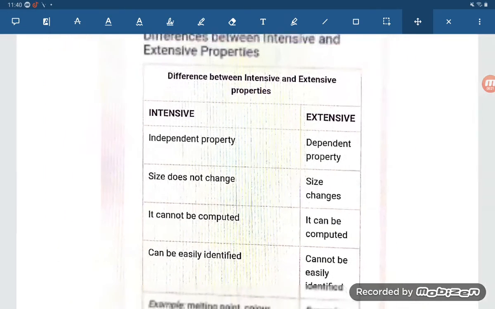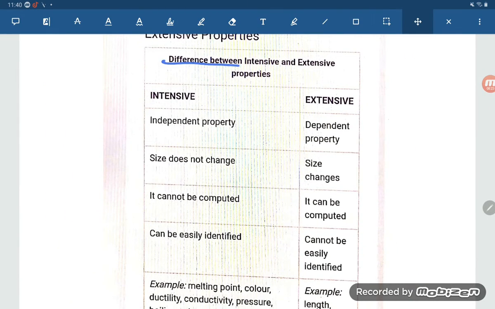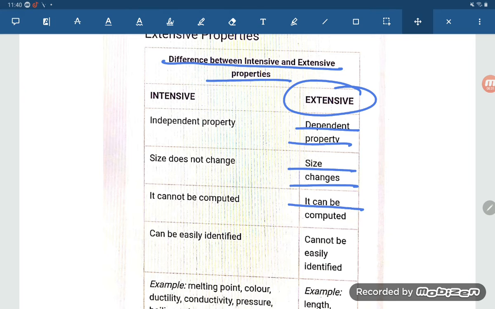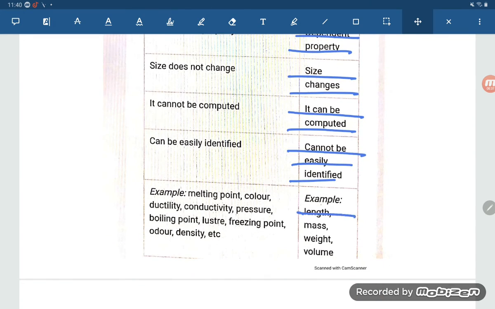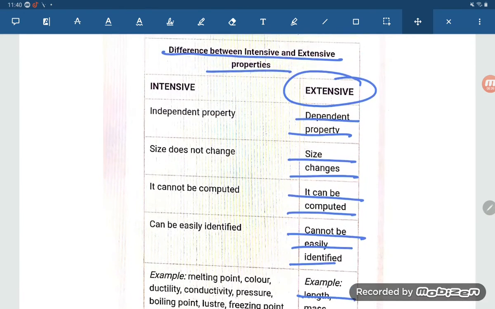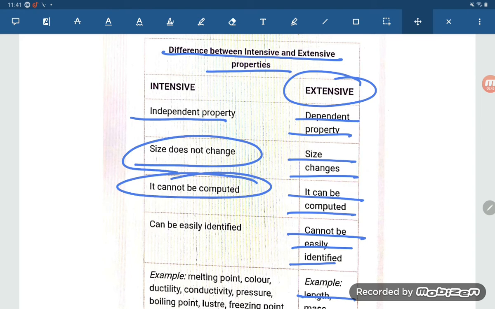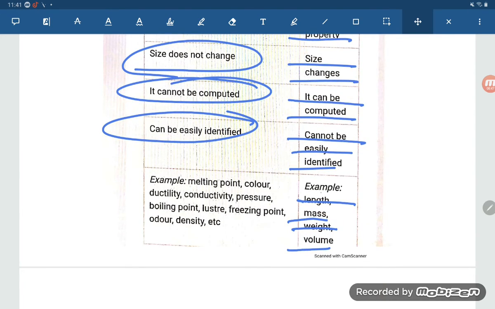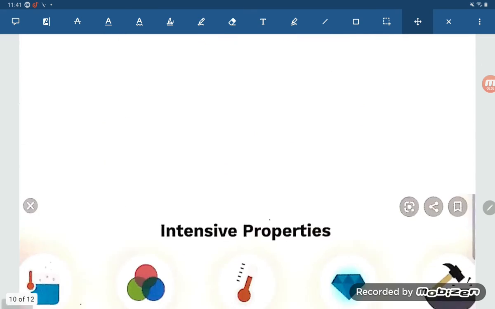Okay student, see, here are some differences. Difference between extensive and intensive properties. Extensive properties are dependent properties. Size changes, it can be computed, it cannot be easily identified. Length, mass, weight, volume are the extensive properties. Intensive properties are independent properties. Size does not change, it cannot be computed, it can be easily identified. Melting point, color, ductility, conductivity, pressure, boiling point, luster, freezing point, odor, density are the intensive properties.